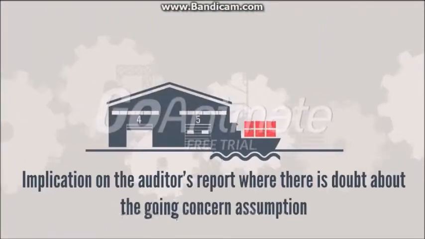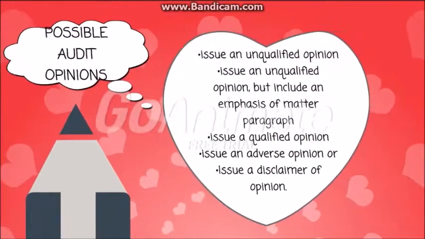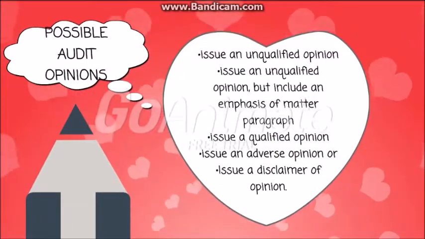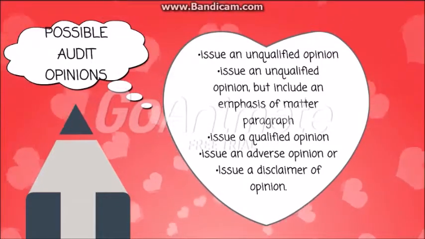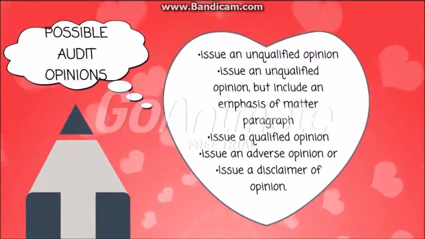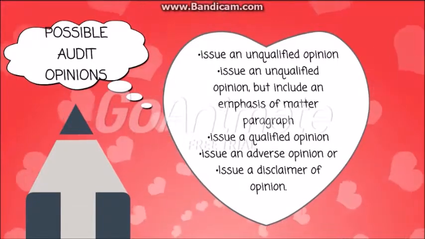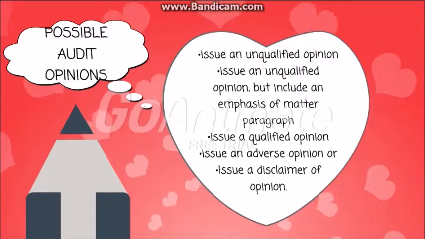There are some implications on the auditor's report where there is doubt about the going concern assumption. The auditor may issue one of several possible audit opinions. In order of impact on the company, ranging from favorable to unfavorable, the auditor may first issue an unqualified opinion, then issue a qualified opinion, and also issue an adverse opinion or issue a disclaimer of opinion.